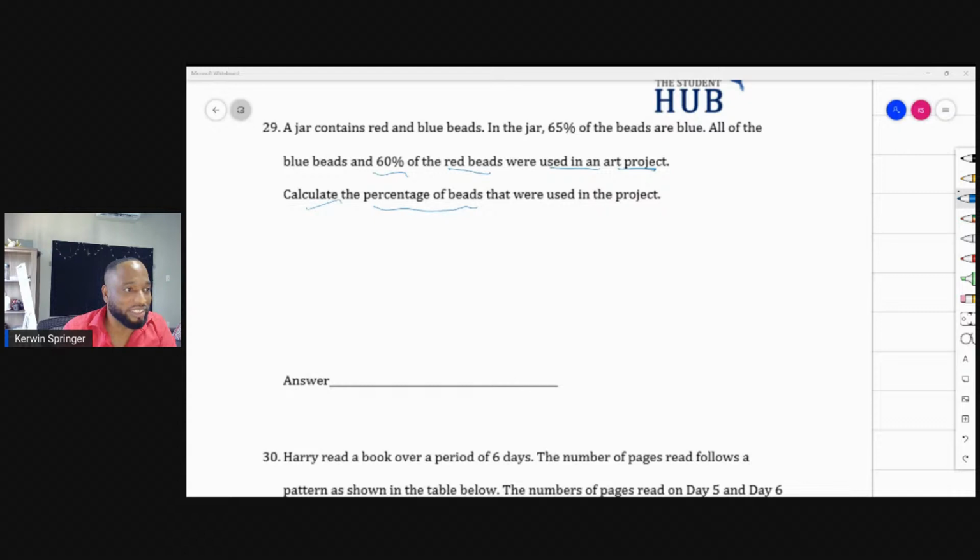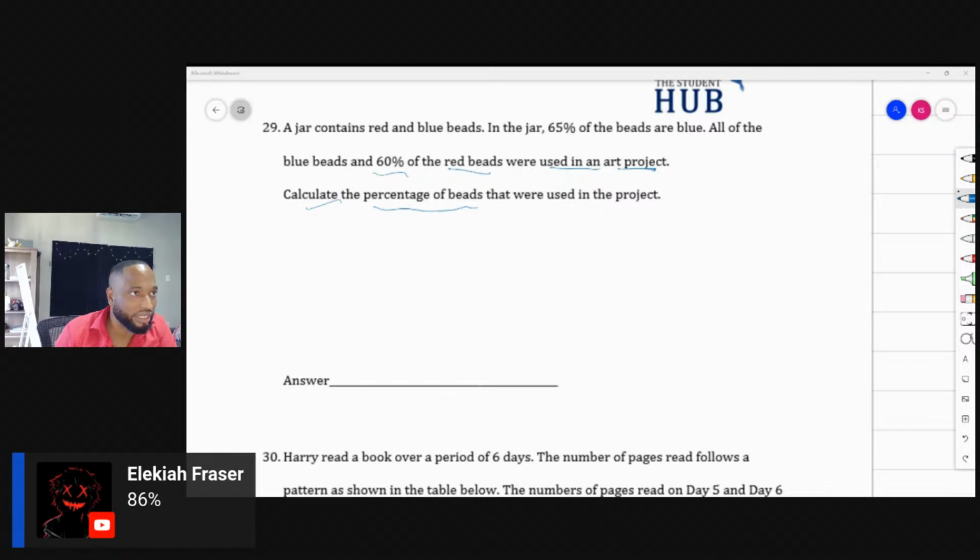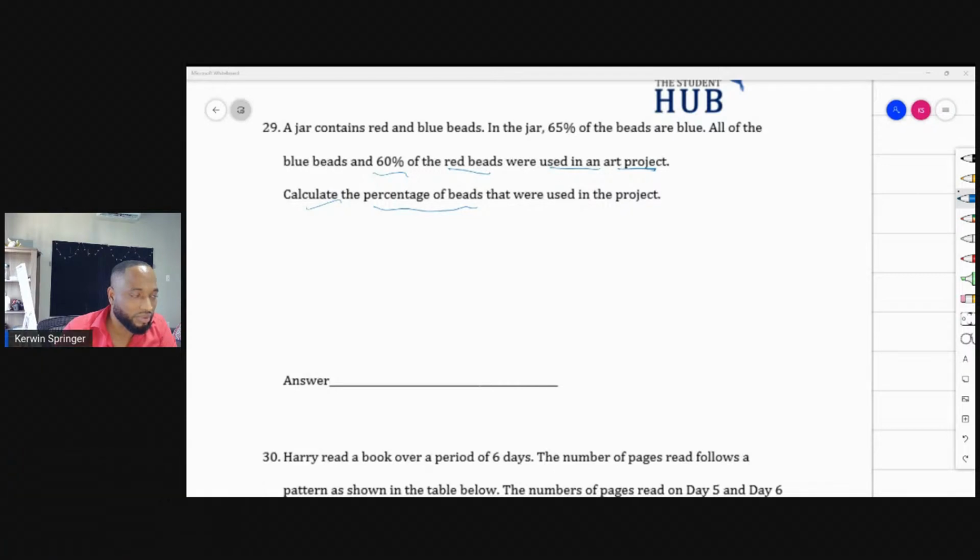All right, I've seen some answers starting to trickle into the chat now. 86%. Anybody agree with them? Island Vibes are saying that as well. So let me see what I'm thinking. 65% of the beads are blue.